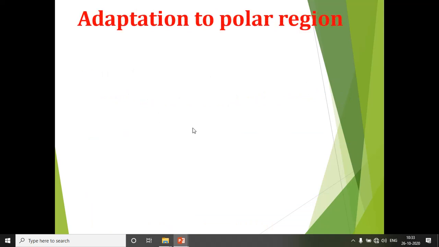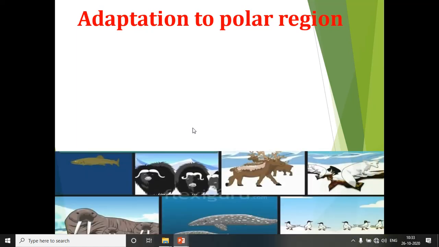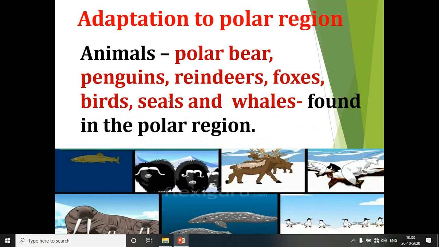Now, first of all, we are going to see some animals that can survive in polar regions. They have certain characters which make them survive in the polar region. So, adaptation to polar region. Animals like polar bear, penguins, reindeers, foxes, birds, seals and whales can be found in the polar region.